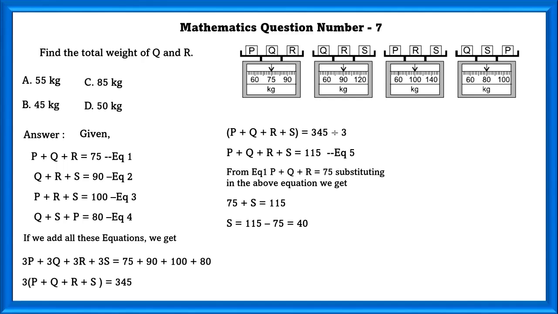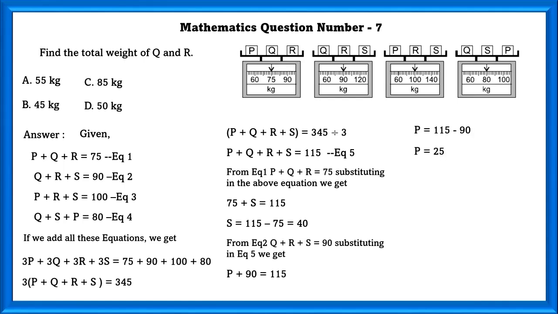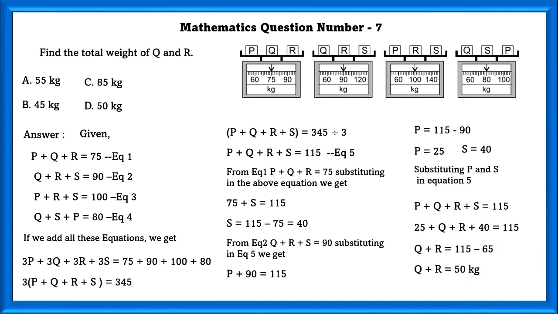From equation 1, P plus Q plus R, which is equal to 75, substituting in the above equation, we can get the value of S, that is 40. From equation 2, Q plus R plus S is equal to 90. Substituting in equation 5, we can get the value of P, that is 25. Now we know the value of P and S. So we can just subtract it from the total value. If we do that, we can get that Q plus R is equal to 50 kgs.